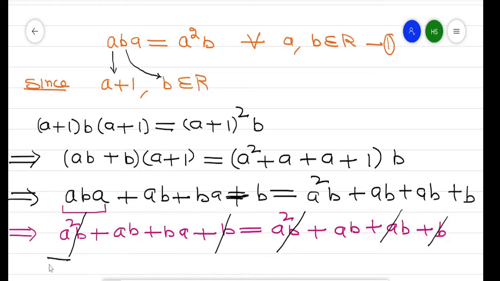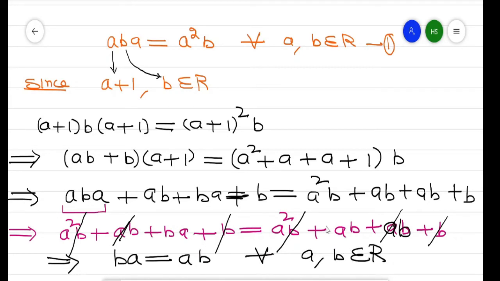What we get is BA equal to AB for every A, B belonging to R.